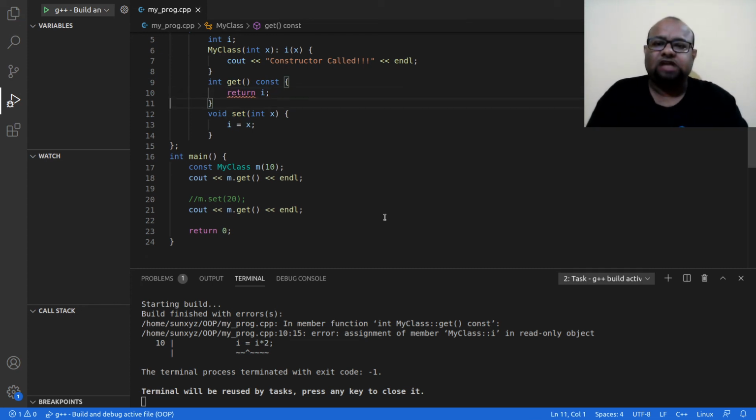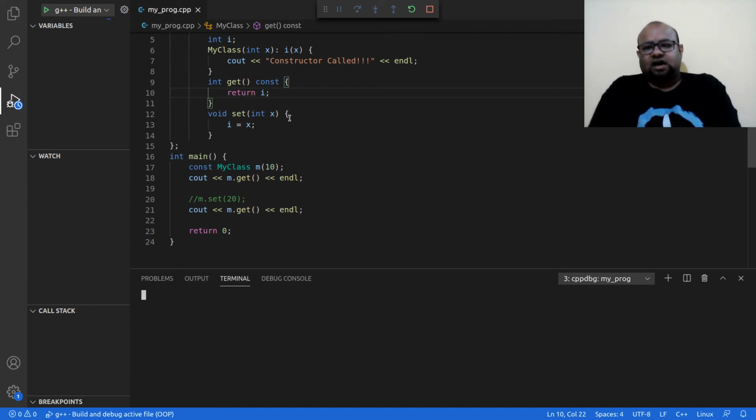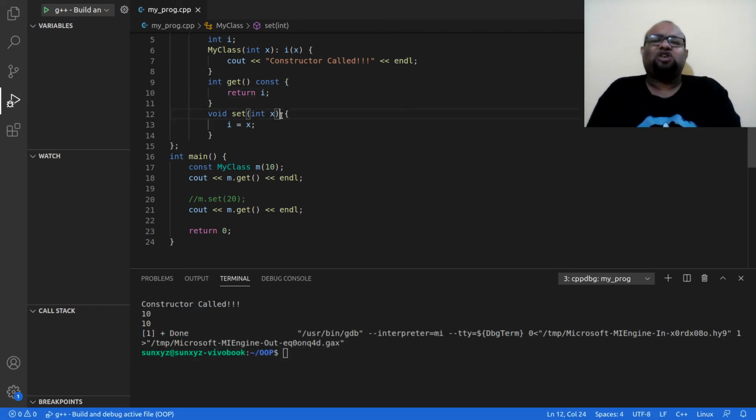So if I say I am not going to change anything in this object, how do I say that? By writing this const keyword. If I say I am not going to change anything of the object in this method, then I should not change anything of the object. Right now I am not changing anything, I am simply reading this i and returning that, so this is fine. Now set I cannot declare as constant for an obvious reason: I am trying to change the value of i inside set.